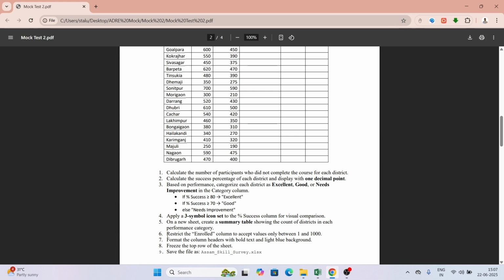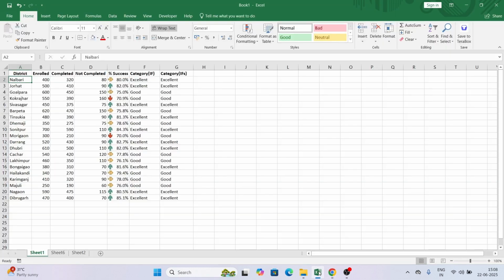Next one is restrict the enrolled column to accept values between 1 to 100. So the enrolled column should accept only values between 1 and 100. How can we restrict it? If you remember, we can restrict it using data validation. That has also been discussed in detail in our Excel video. Again, if you don't know what data validation is, please go through that video, and it is important with respect to your exam point of view.